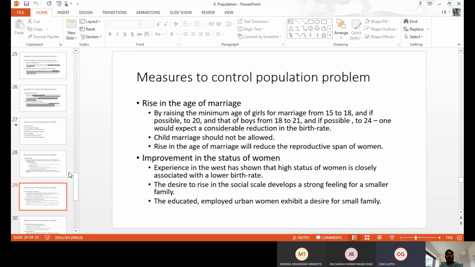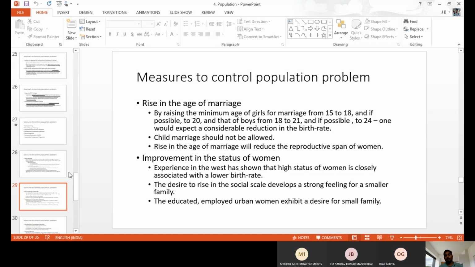Sometimes in health centers, they also orally recommend 24 and 28 for girls and boys for marriage. We even get some advertisements saying 21 or 24 is the right age for marriage. They encourage marriage at a particular age. When you increase the age, childbirth automatically reduces. That way they are giving some ideas to control the population.